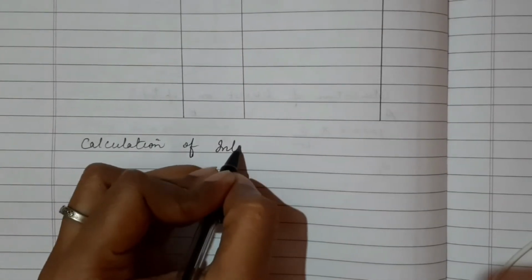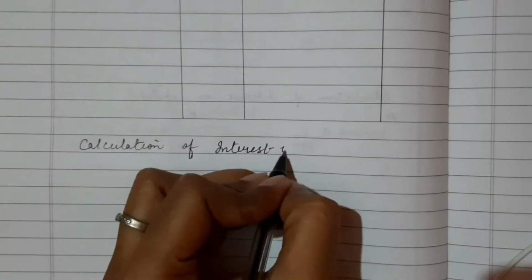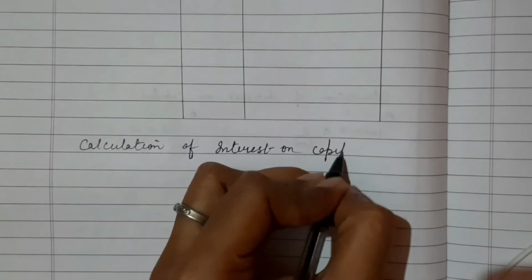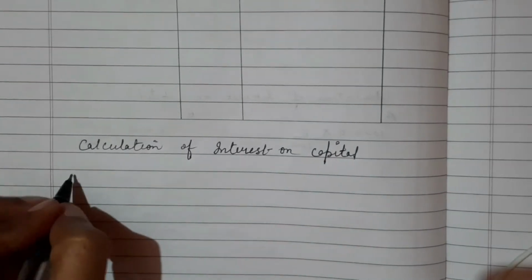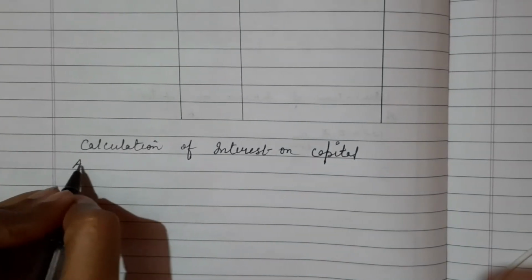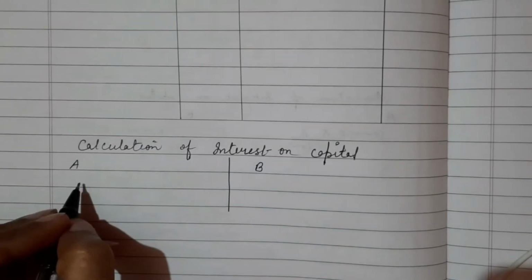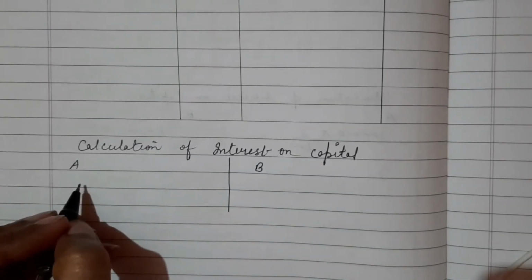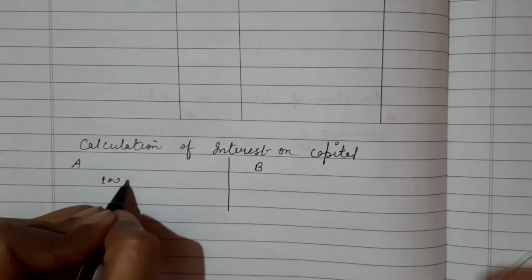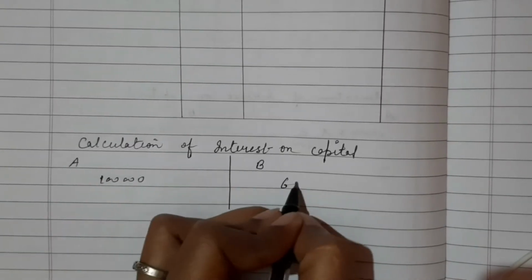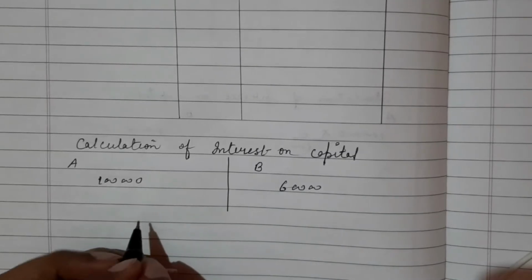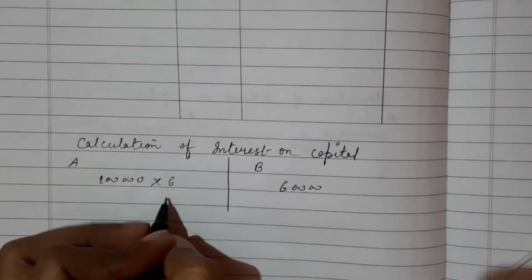Here I am calculating the interest on capital. So there are two partners, A and B. The amount of capital is 1 lakh for A and 60,000 for B, and the rate is given 6%.